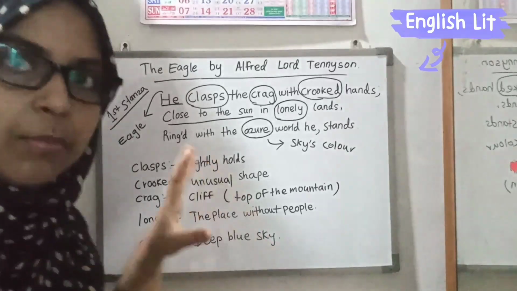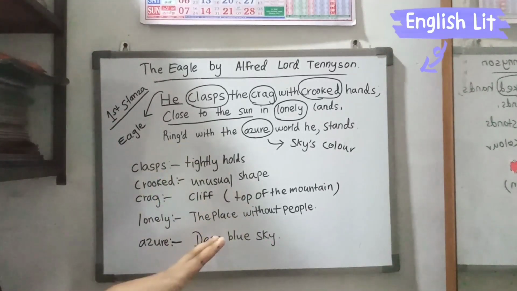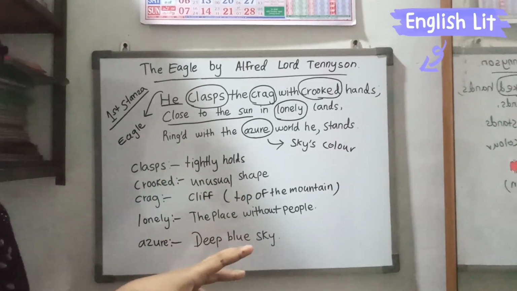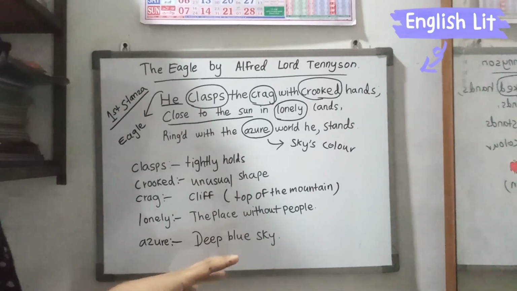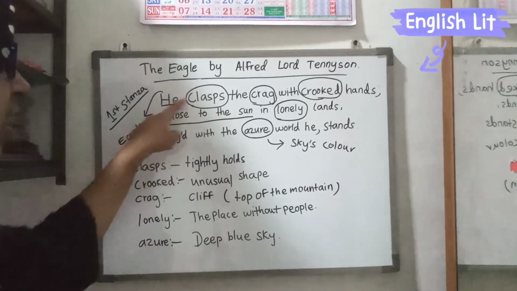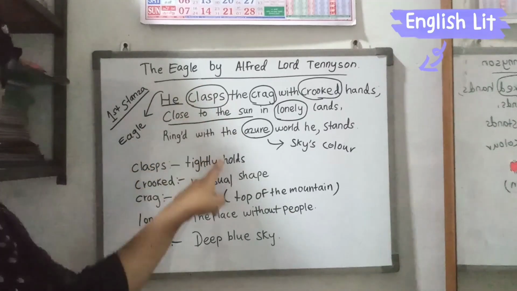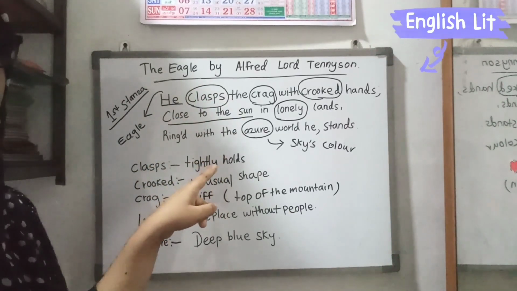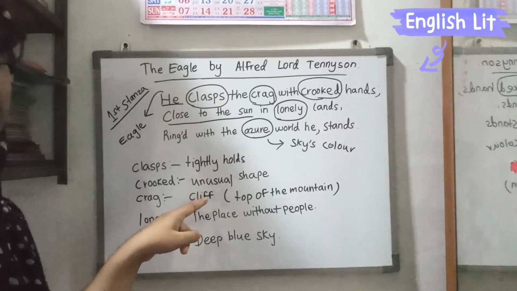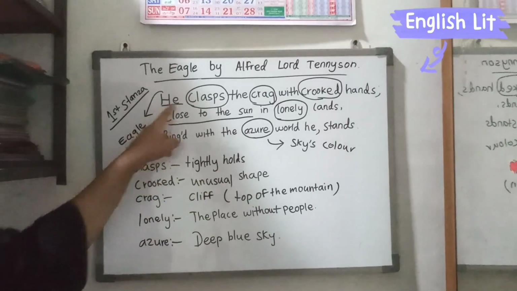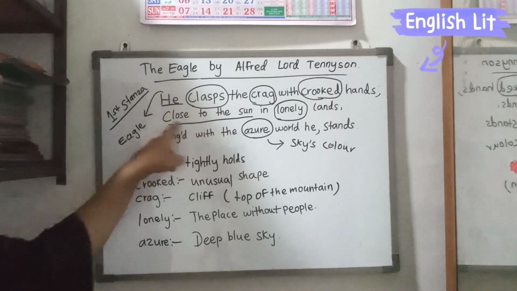Even though he talked about nature, he didn't appreciate nature. He didn't tell all the beautiful things of nature, because of the line close to the sun. We all know about the sun. The sun destroys almost everything nearby it. So the destruction of nature is seen here.